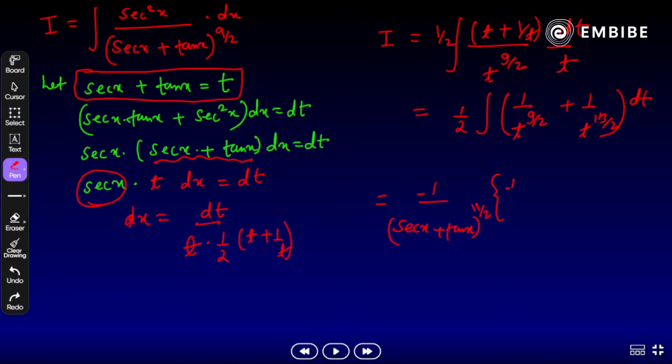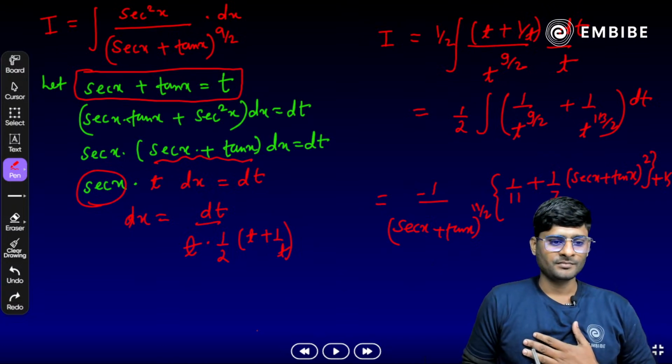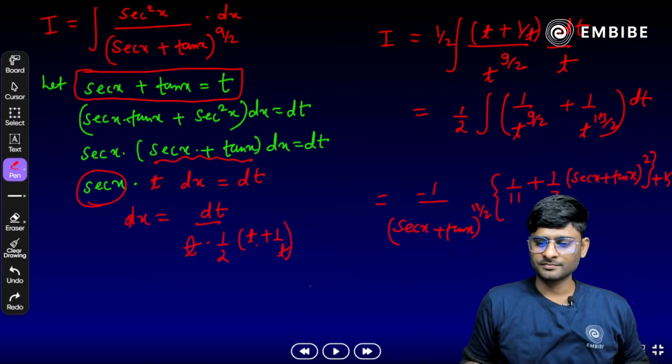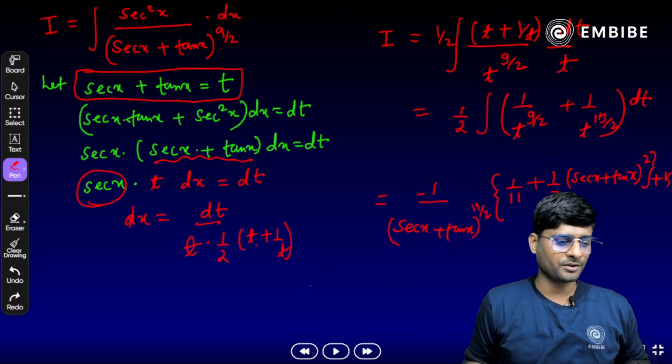Inside the bracket we get 1 by 11 plus 1 by 7 sec x plus tan x whole, square bracket close, plus k, that is the arbitrary constant. All right. Okay, just try to note it down, all of you.